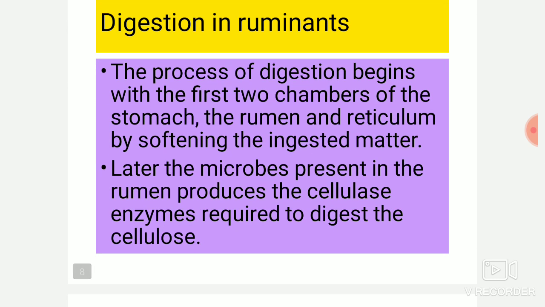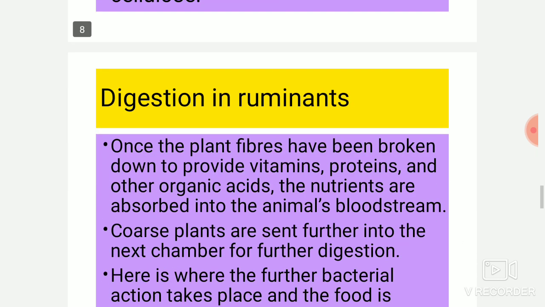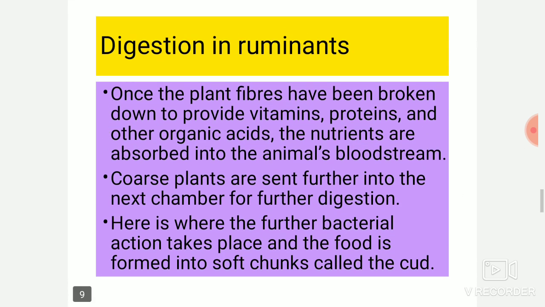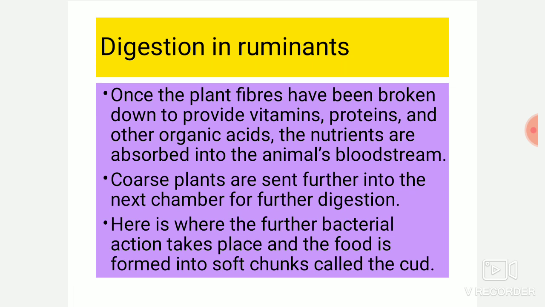The process of digestion begins with the first two chambers of the stomach, the rumen and the reticulum, by softening the ingested food, that is the matter. Later, the microbes present in the rumen produce the cellulase enzyme required to digest cellulose. Digestion in ruminants: once the plant fiber has been broken down to provide vitamins, protein and other organic acids, the nutrients are absorbed in the animal's bloodstream.